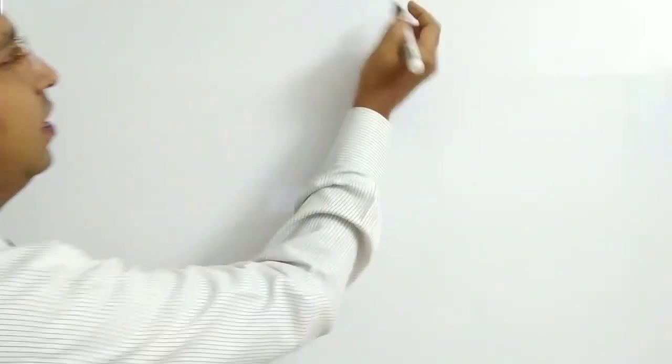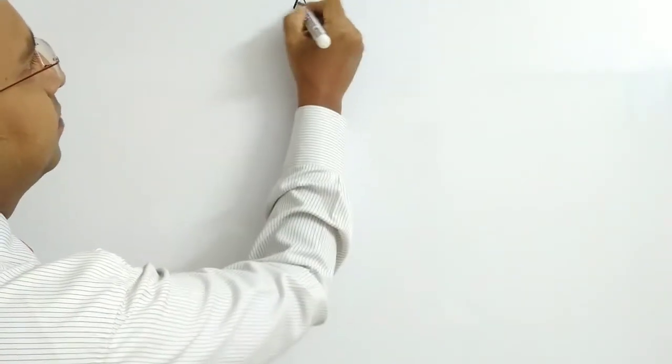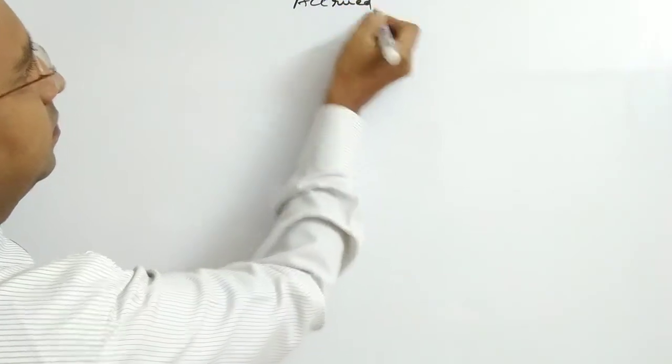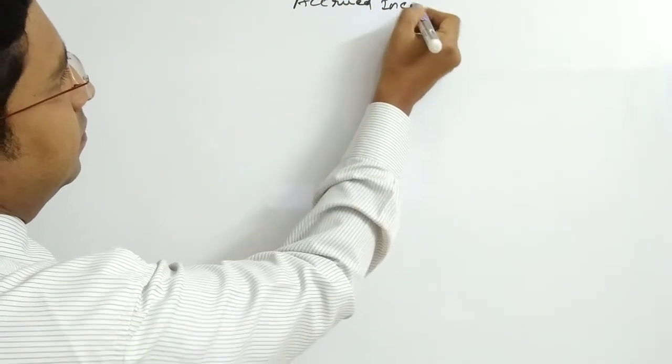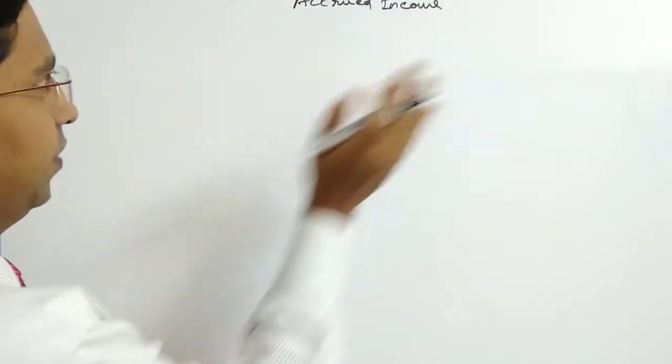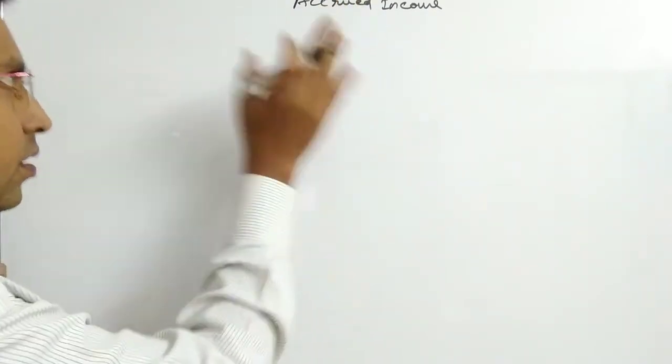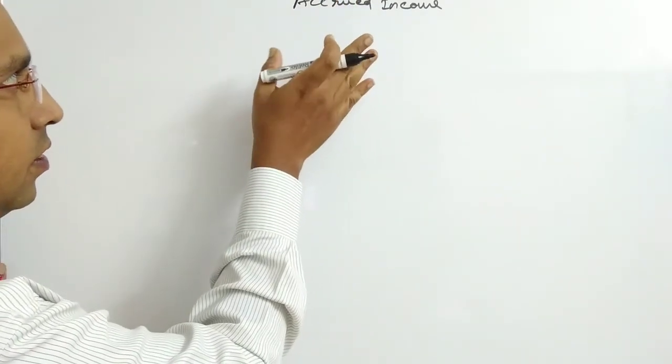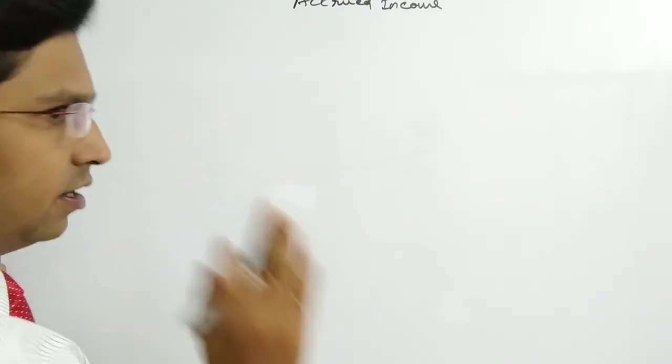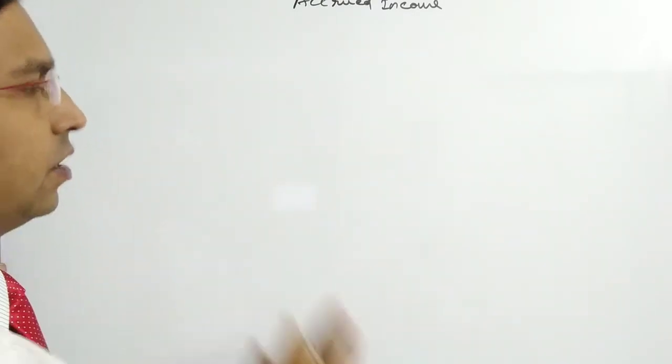Okay, let us discuss how to treat this. Accrued income. The adjustment entry would be: accrued income belongs to the representative account nature.